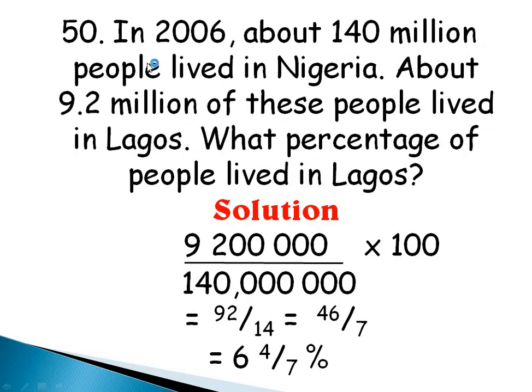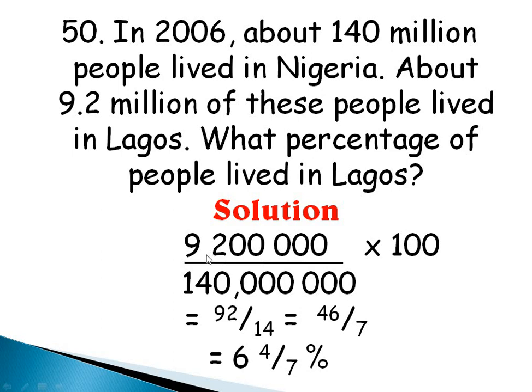Alright, question 50 says in 2006, about 140 million people lived in Nigeria. About 9.2 million of these people lived in Lagos. What percentage of people lived in Lagos? To know the percentage of people that lived in Lagos, I'm going to say the number of people that lived in Lagos over the total population of those that live in Nigeria times 100.